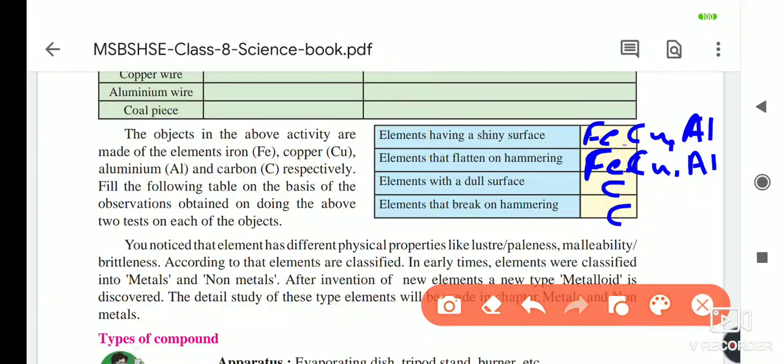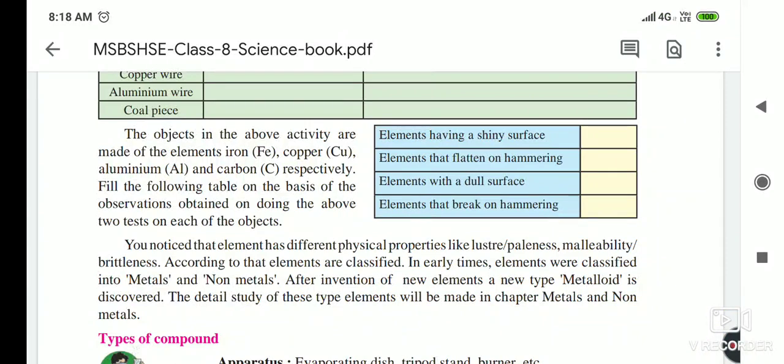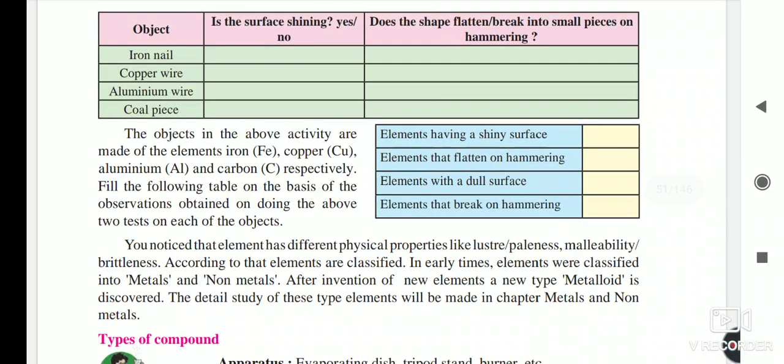So from this observation you can notice that elements have different physical properties. And which are those properties? Luster. Luster means shining. And dullness means lack of shine. Malleability means we can form sheets from it. Iron sheets are there, otherwise gold sheets are there. You have seen in Rutherford's experiment, Rutherford used a thin gold sheet. These types of sheets we can make. If we can make a sheet from a substance, then it is called malleable, and I will tell you the name of it again later.